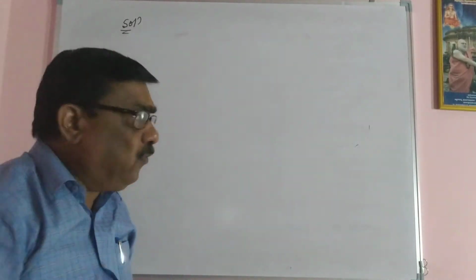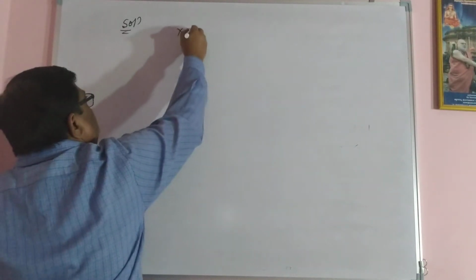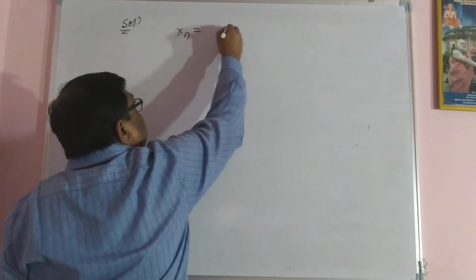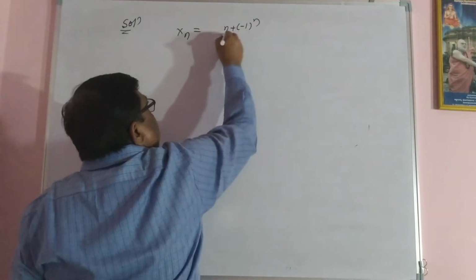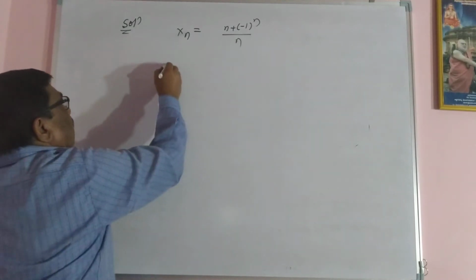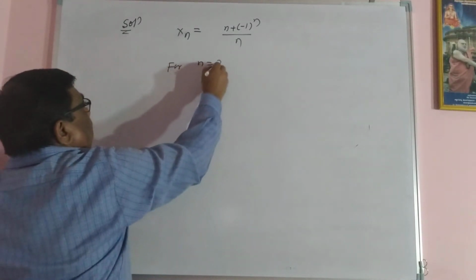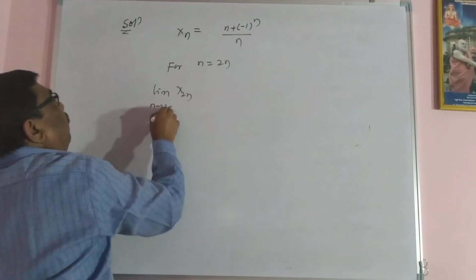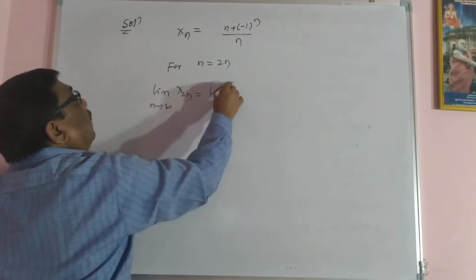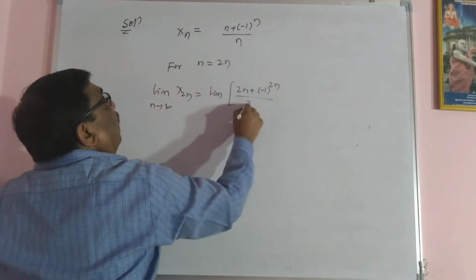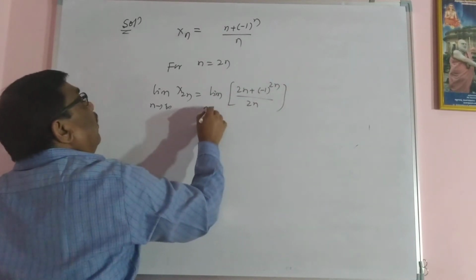Test the convergency of xn, whose nth term is given by xn equal to n plus minus 1 raised to n divided by n. Again, we test two conditions. For n equal to 2n, the limit of x2n as n tending to infinity equals the limit of 2n plus minus 1 raised to 2n divided by 2n as n tending to infinity.